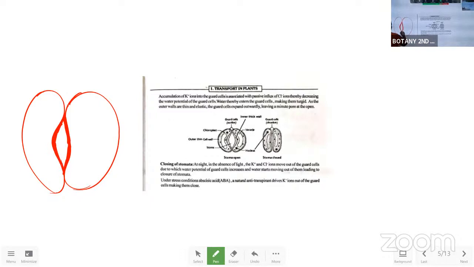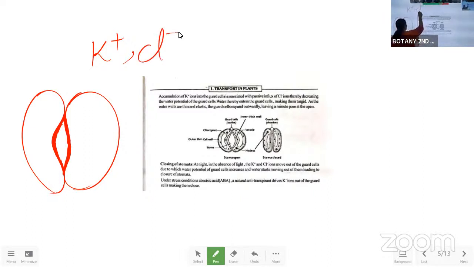And here we have to say, with the ionic balance, how the ions move and make the stomatal apparatus open and close. So whenever water is absorbed by the plants from the soil, along with the soil water, K plus ions and Cl minus ions will come.